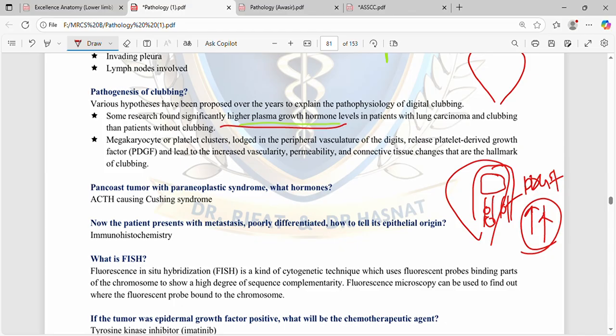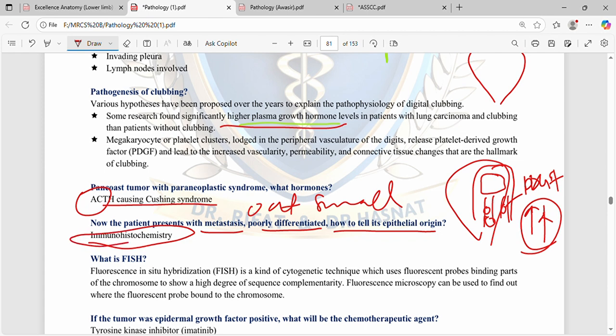Pancoast tumor with paraneoplastic syndrome, what hormone? So Pancoast tumor is actually this small cell carcinoma, also called oat cell carcinoma. So it causes ACTH and ADH. So it will cause Cushing syndrome and it can cause SIADH. Now the patient presents with metastasis, poorly differentiated. How to tell its epithelial origin? Through immunohistochemistry. If you do IHC, in this case you will get the Kulchitsky cells or the neuroendocrine cells.